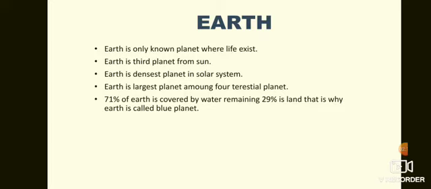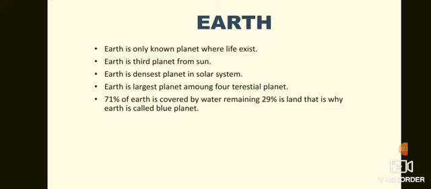In terrestrial planets there are 4 planets, that is Mercury, Venus, Earth, and Mars. These are the 4 terrestrial planets. Out of these 4 terrestrial planets, Earth is the largest one.